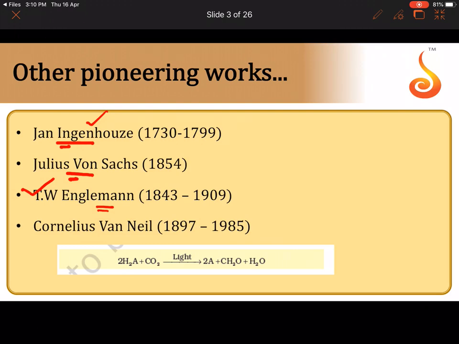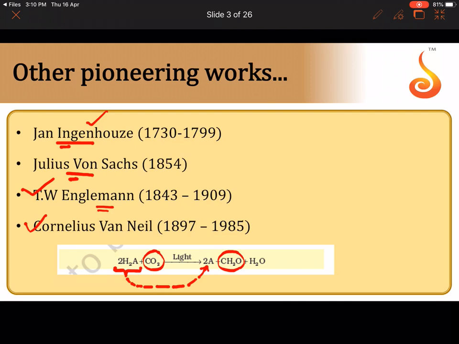And it was Cornelius van Niel, who lived from 1897 to 1985, who identified that a substance, as you can see here, 2H2A, gets oxidized and produces reducing equivalents in order to reduce carbon dioxide to produce CH2O, which is an organic compound. Because this substance itself gets oxidized to produce reducing equivalents, we get a byproduct which depends on what this substance is.